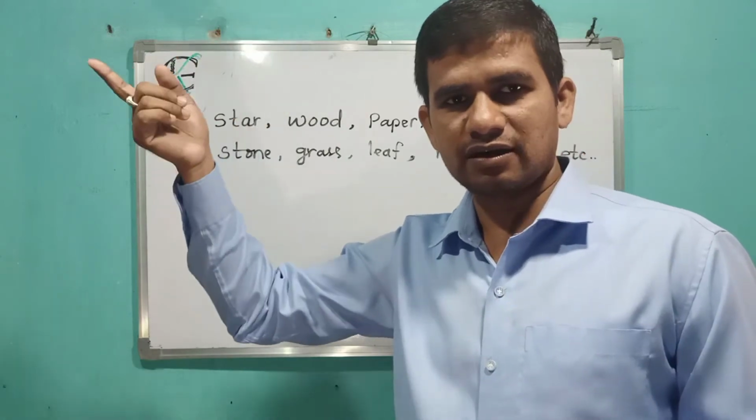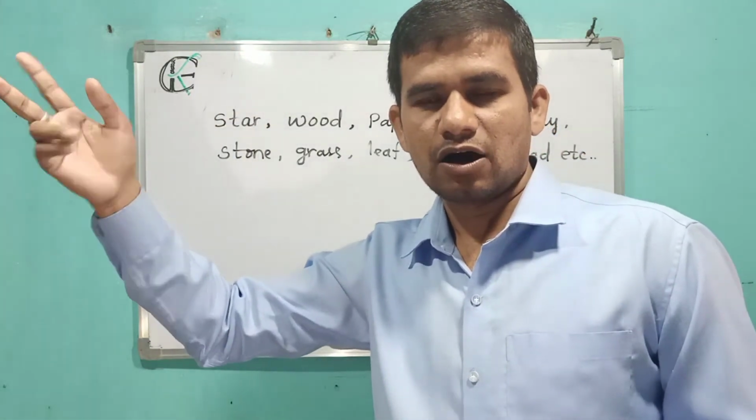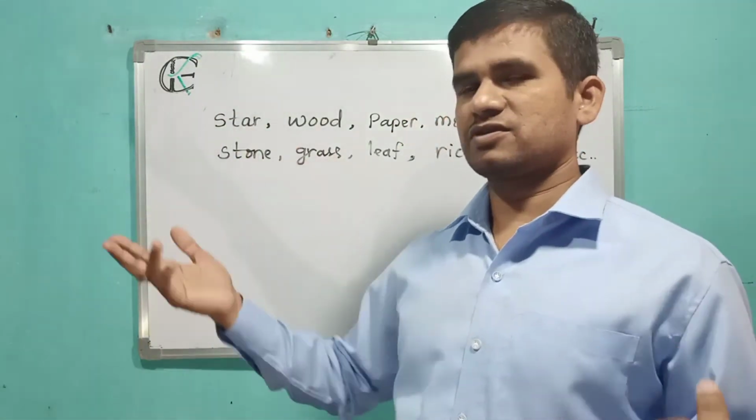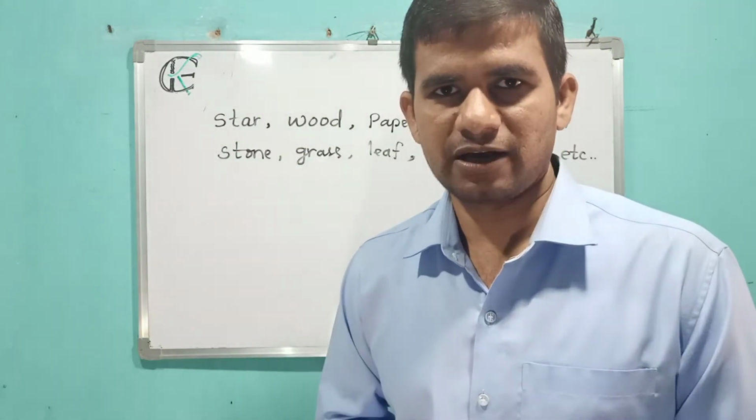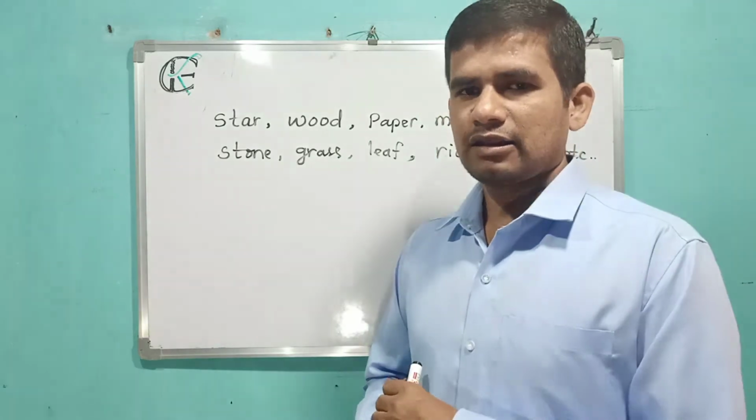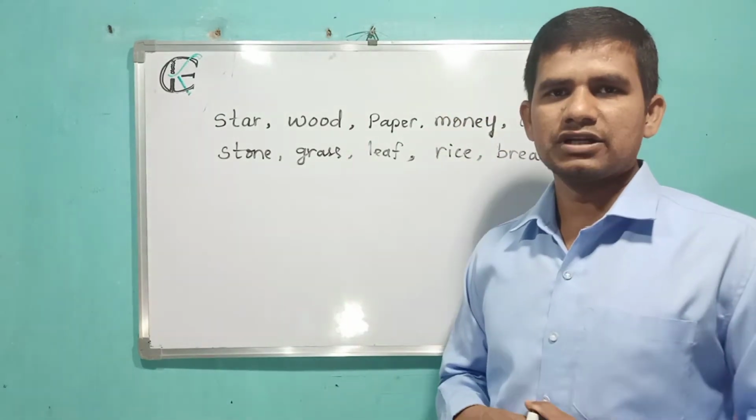Okay, so you can say there are 2 stars. On the other hand, you say a number of stars, much stars in the sky, not many stars in the sky. Okay, clear friend? Then we'll go through the next example, wood.